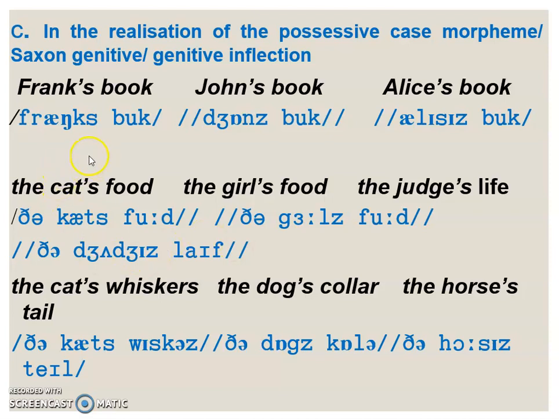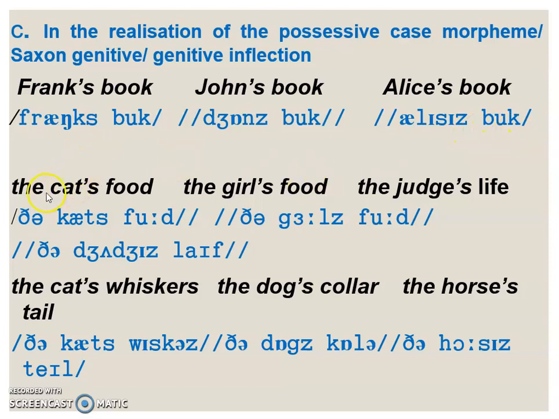If we pay attention to the last sound in Frank, it's voiceless, so the possessive morpheme is realized as a voiceless sound too. While in John's, it's voiced, so the possessive morpheme is realized as a voiced sound too. And in Alice, s is a sibilant, so the possessive morpheme is realized as an extra syllable, iz. Alice's book.